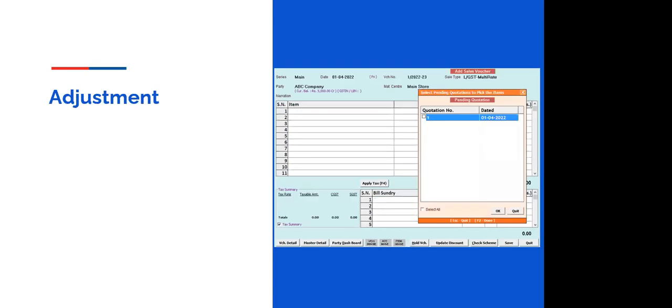Next, this sale quotation can be adjusted in the sale voucher also. Let's say I adjust this quotation in the sale voucher. Whenever you want to do a sale entry against such a quotation, you can adjust your pending quotation by pressing the F11 button in the item grid. You can get the quotation detail of that particular party, the party that you select in the sale. If any quotation has been defined against that party, a pending quotation list will display on your screen when you press the F11 button in the item grid. You can select your pending quotation and do the adjustment.